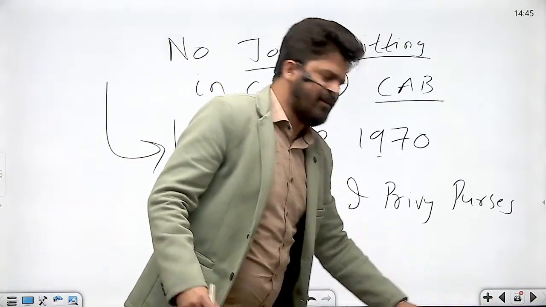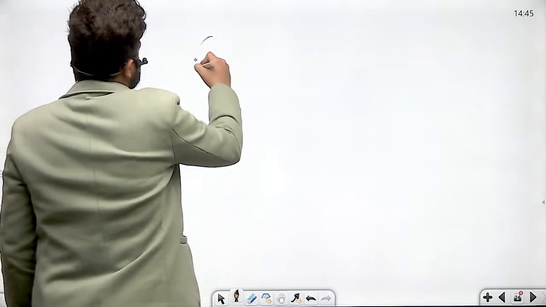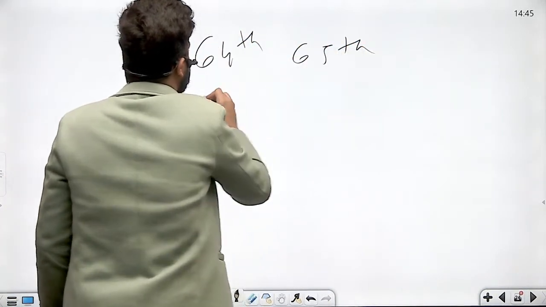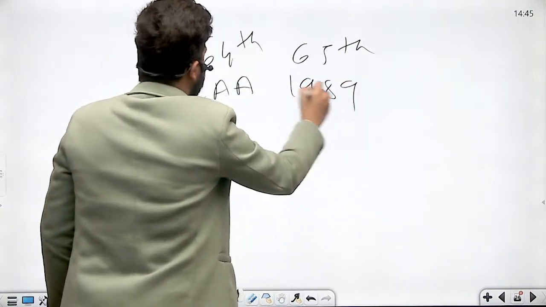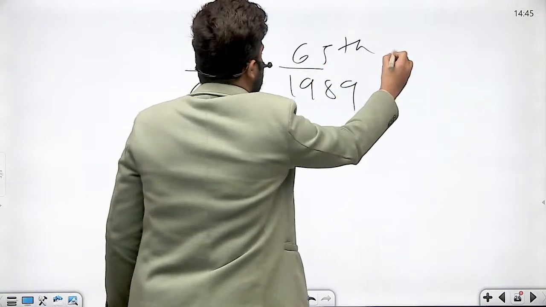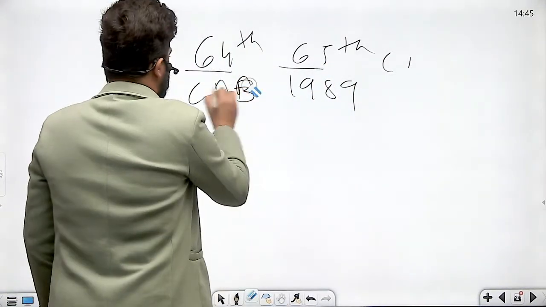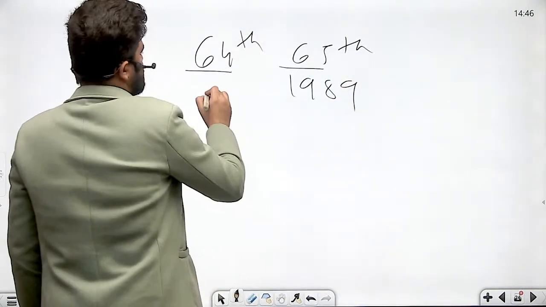Another example, very important example. You will remember this, okay? And that is 64th and 65th Constitutional Amendment Bills. They were introduced in 1989. Remember these examples, they are very important. They will help you in remembering this.